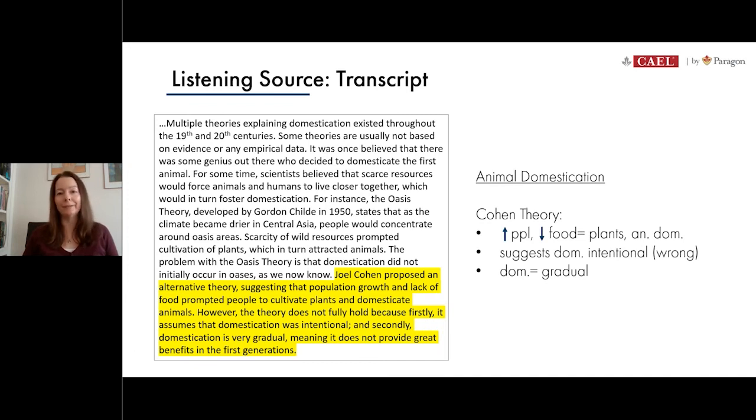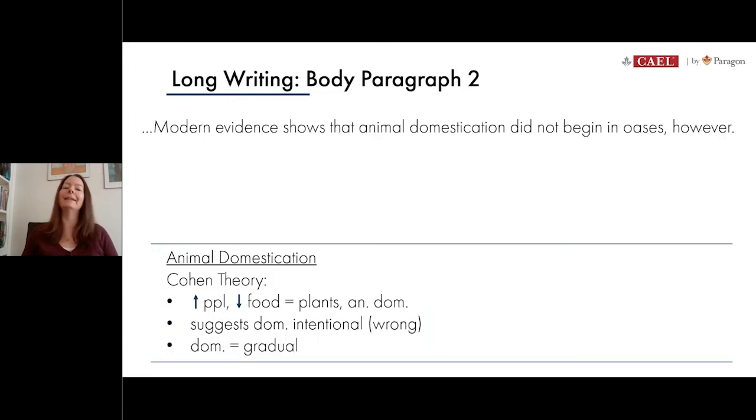It would be gradual. So you can imagine how long it would take to even plant a tree and have it grow and then have animals come over and start to domesticate them as well. So in other words, people who were planting these trees didn't set out with the purpose of domesticating animals. So that's the point that the speaker is making with the flaws in this Cohen theory. So at the top of the screen, this is where we left off.